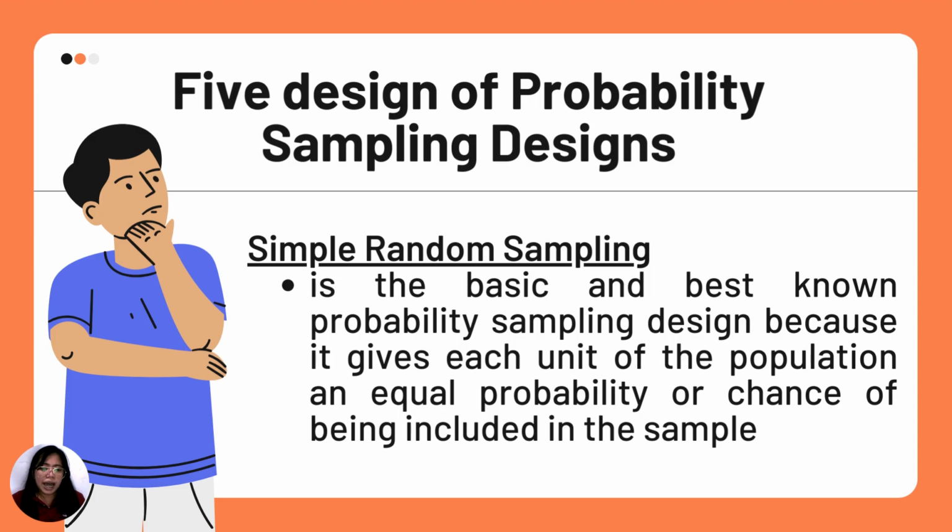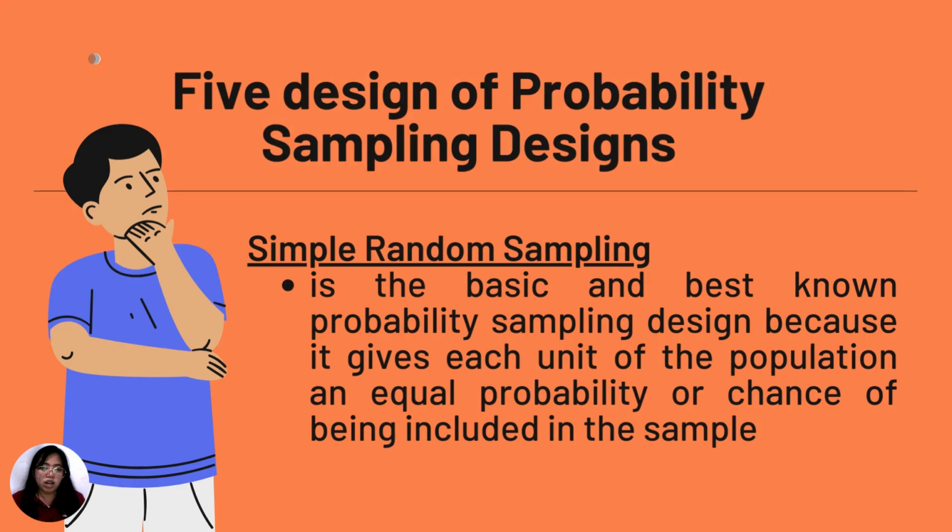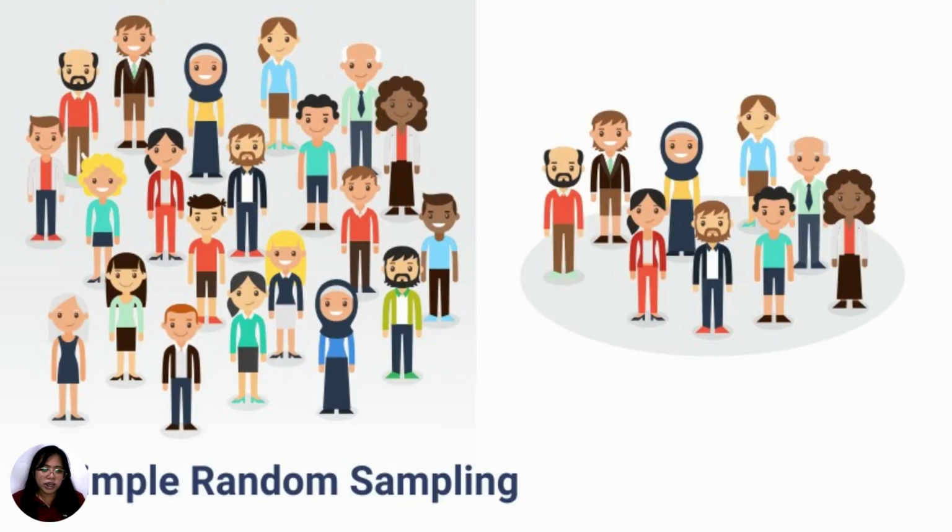Now, the next picture is an illustration of the simple random sampling. So, as you can see, this is an example of simple random sampling. It gives each unit of the population an equal probability or chance of being included in the sample or in the conduct of sampling.